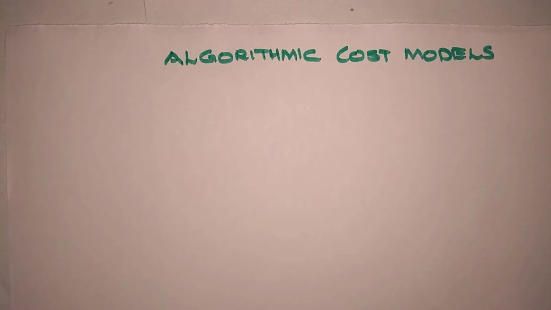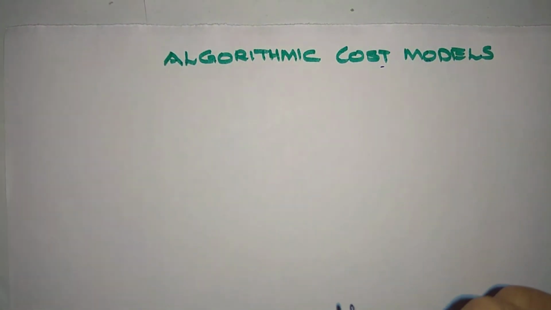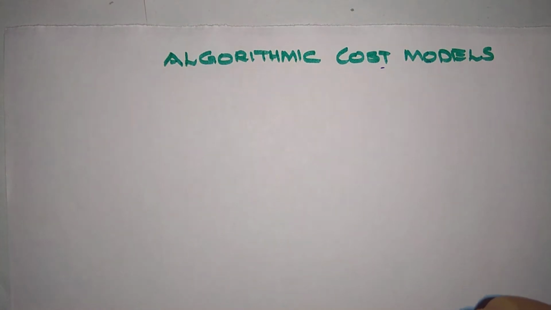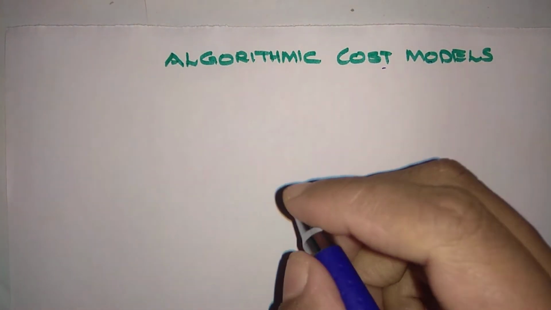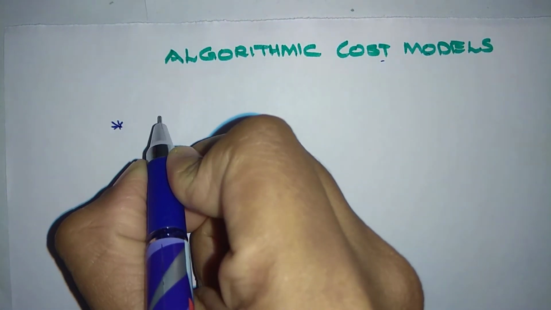In the last lecture, we were discussing cost estimation techniques, and we completed the work breakdown structure. Today's class, I am going to discuss algorithmic cost models. Now let's see what algorithmic cost models are. An algorithmic cost model is a bottom-up estimator.